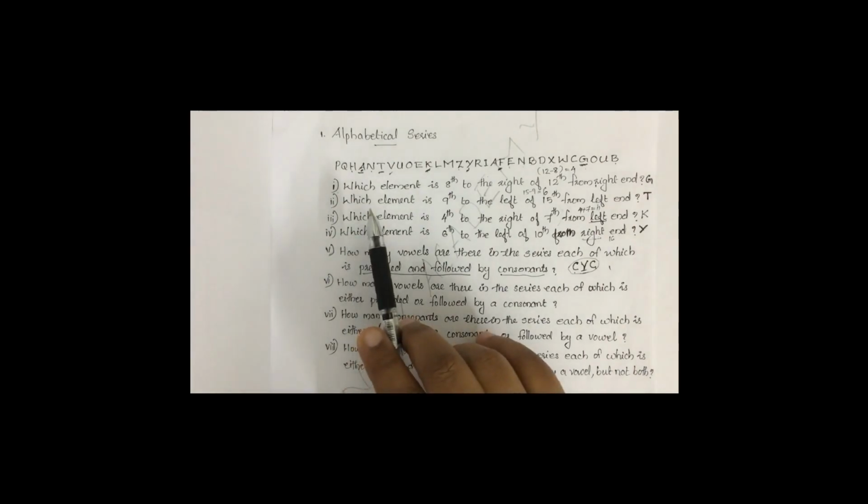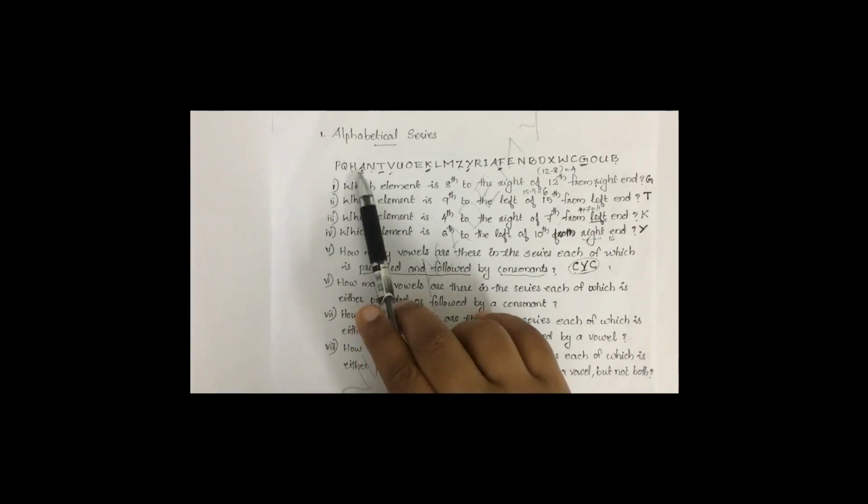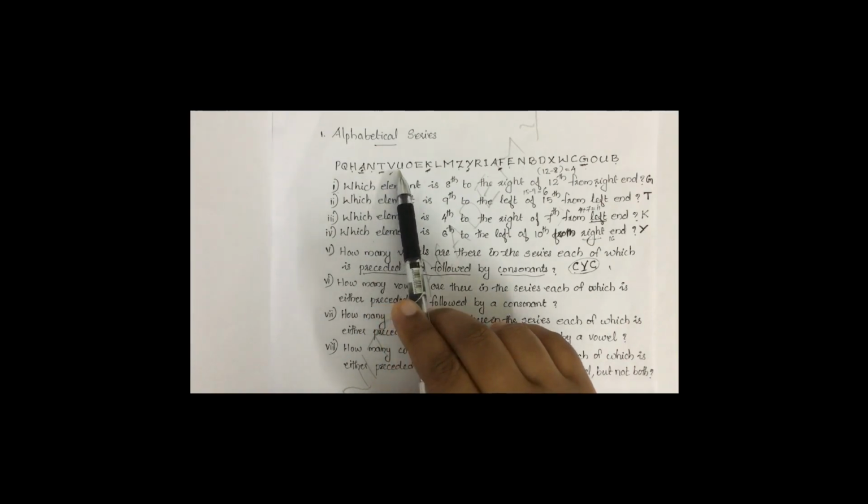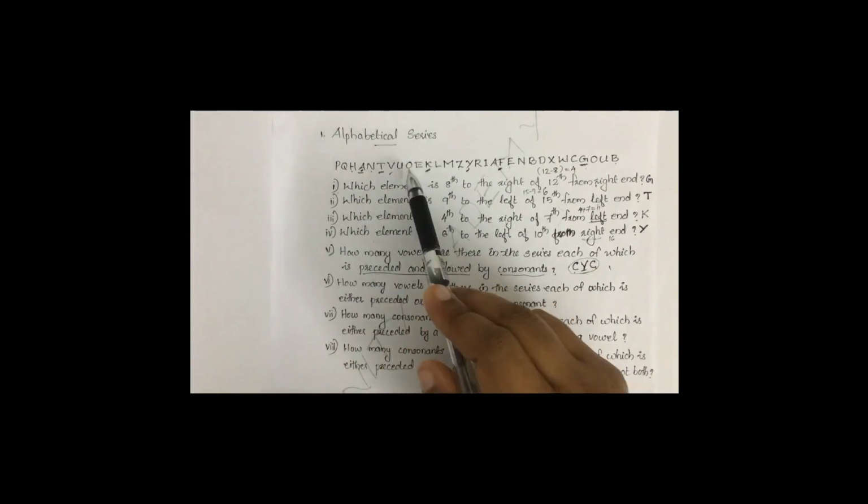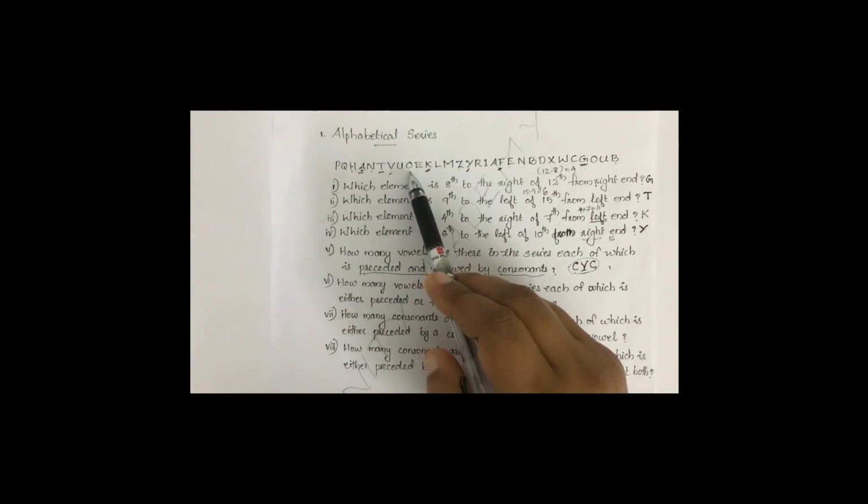Then next vowel in this series is U. U is preceded by V. V is a consonant. So the preceded condition is satisfied. U is followed by O. O is not a consonant, it is a vowel. So it is not satisfying the followed by condition. But our condition is preceded and also followed by consonant. So U is not satisfying the condition. Then next vowel is O. O, both sides are vowels. It is not consonant. So also we cannot select.